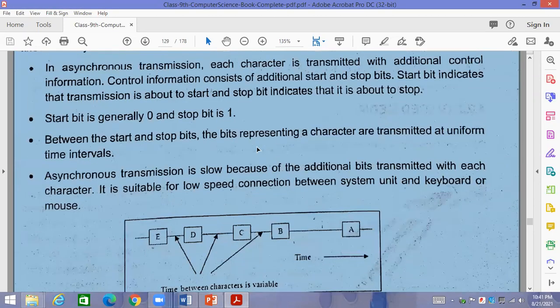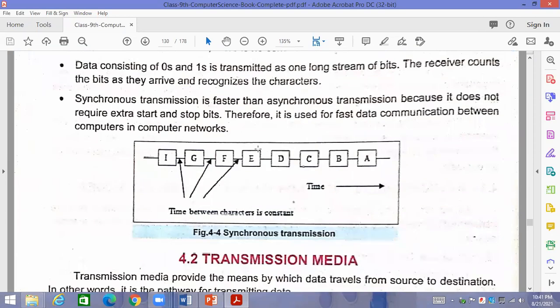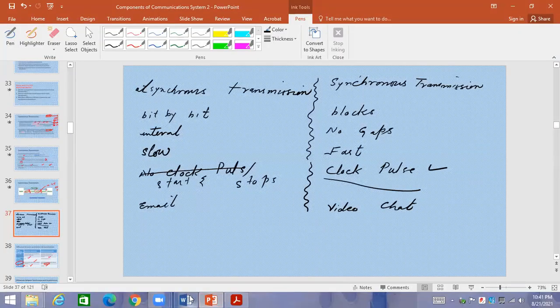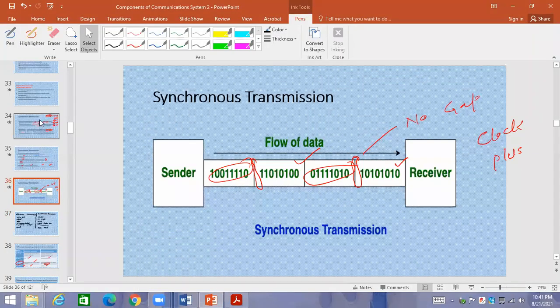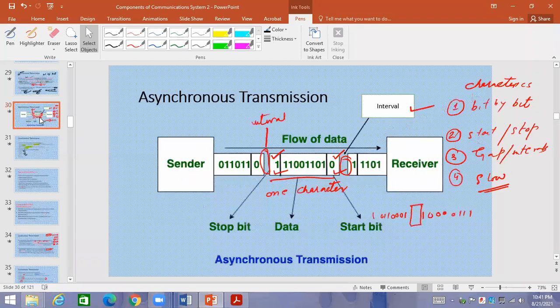You are, I think, talking about this diagram, that the diagram is changed. Fine, but that is a better diagram. That's why I have given you this diagram, and this one, where we have seen where is the interval, where is the character. This is the character, let's suppose A, B, or C. This is start bit, this is stop bit, this is interval. Start bit and stop bit are called parity bits.